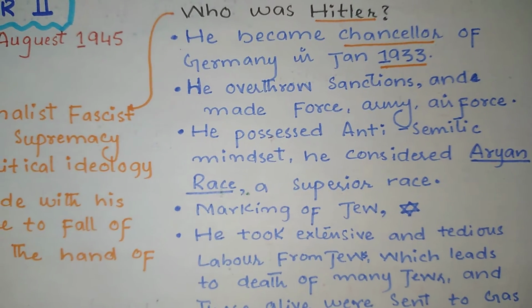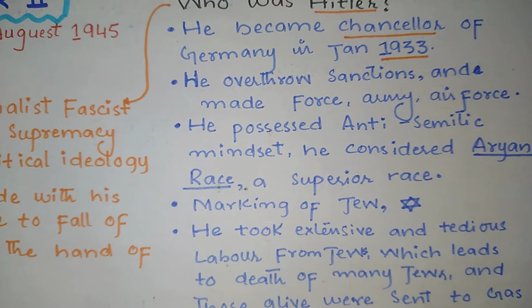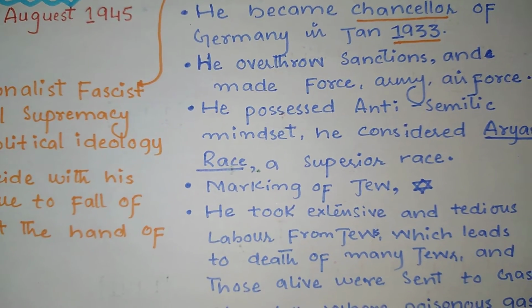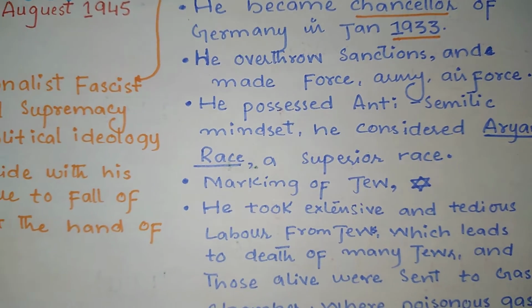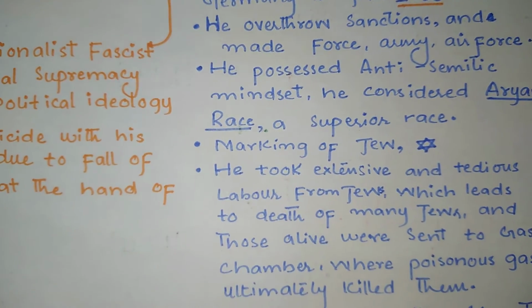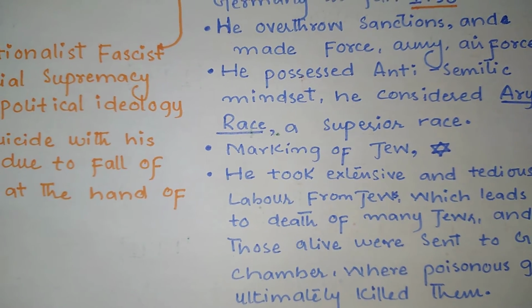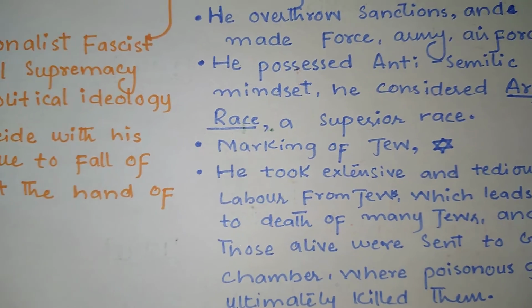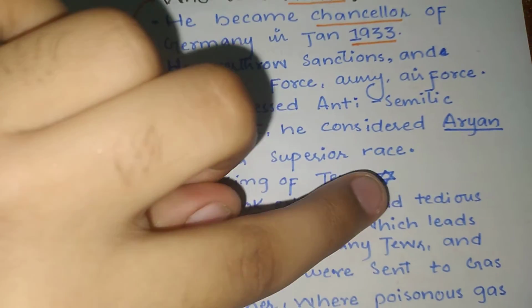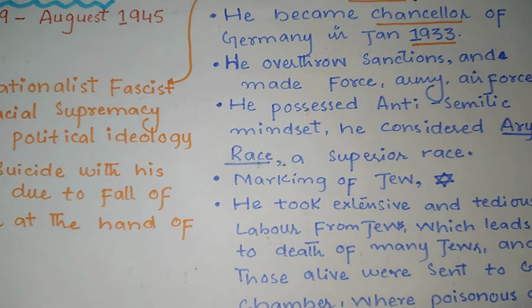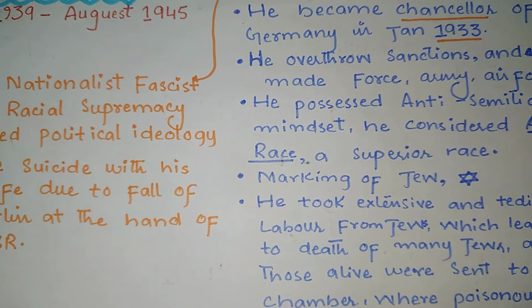He possessed an anti-Semitic, anti-Jewish mindset. He considered his race, the Aryan race, to be superior to other races. When he became chancellor, he ordered the Jews to wear a mark, the kind of mark you can see over here, on their hands.